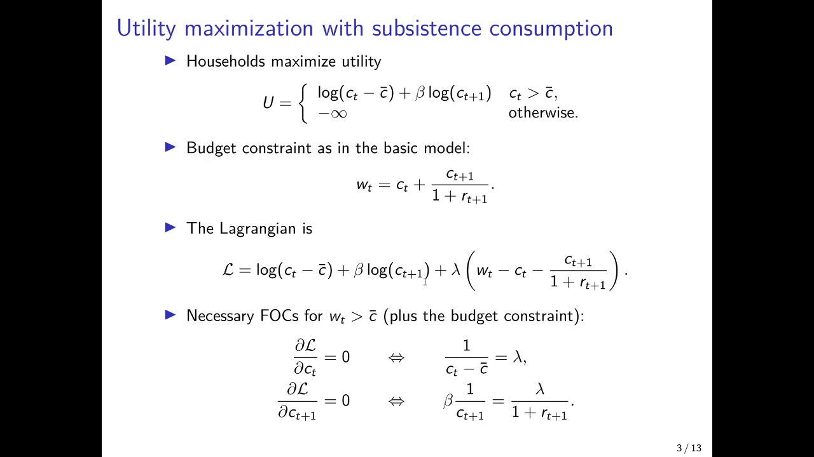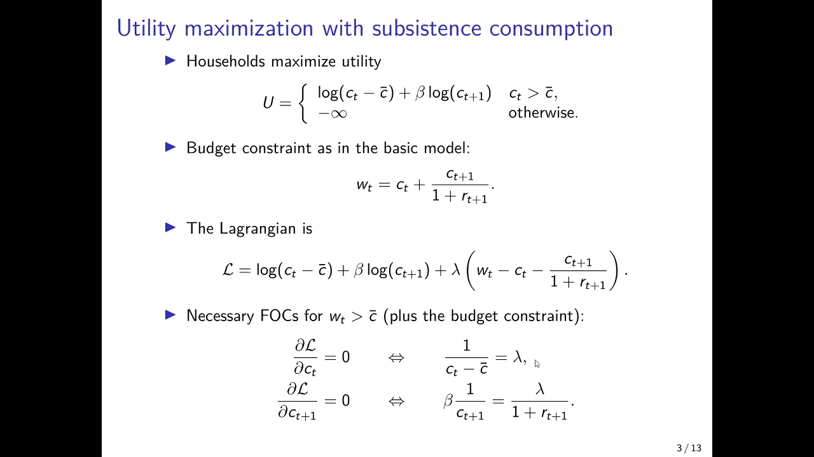And the second necessary first-order condition is given by the derivative of the Lagrangian with respect to consumption at time t plus 1. So we have here beta divided by C t plus 1, because that's the derivative of the logarithm of C t plus 1 with respect to C t plus 1. And here we have minus lambda divided by 1 plus R t plus 1. So if you bring it to the right-hand side, it's positive. So these are the two necessary first-order conditions with respect to the consumption choice.